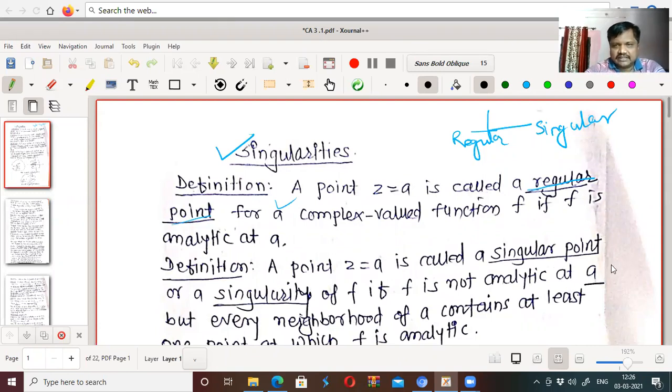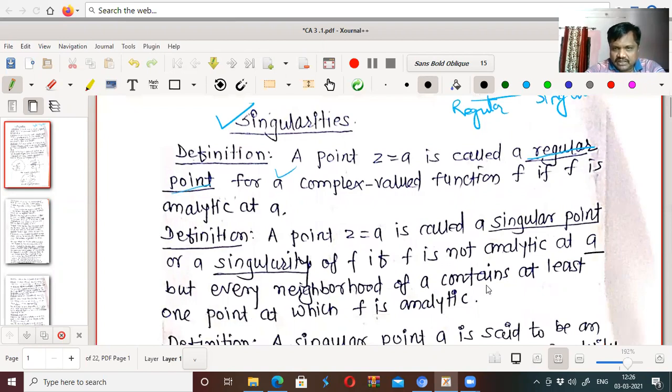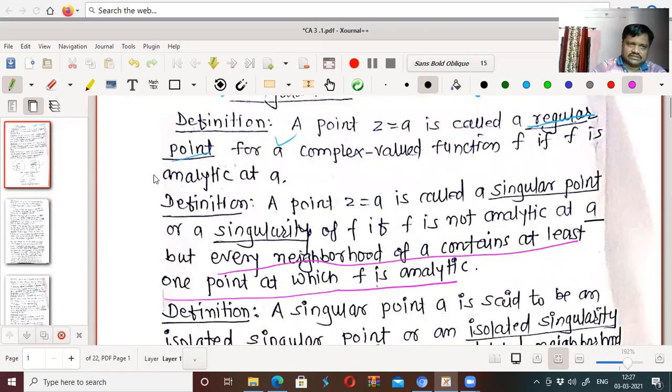It is not analytic at a, but every neighborhood of a contains at least one point at which f is analytic. Suppose this is the point. The function is not analytic at a, but if we take a neighborhood of a, then every neighborhood of a contains at least one point at which the function is analytic.